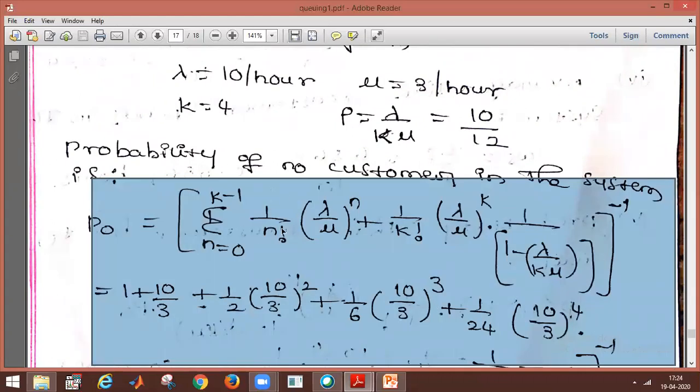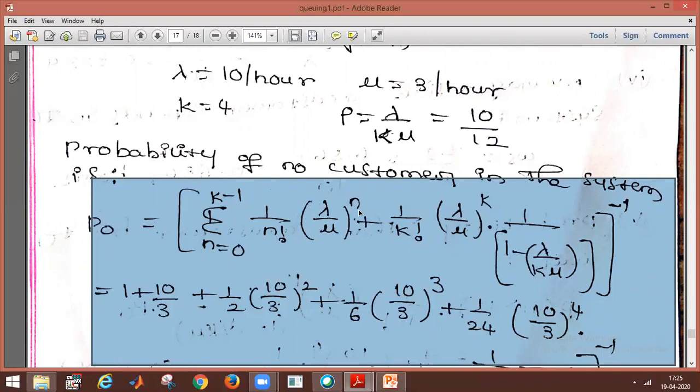that is here 1. Next n is equal to 1 means they will get 10 by 3, and n is equal to 2 means they will get this value, and n is equal to 3. That is k is 4 minus 1, that is 3. Here this is the sum up to 3.